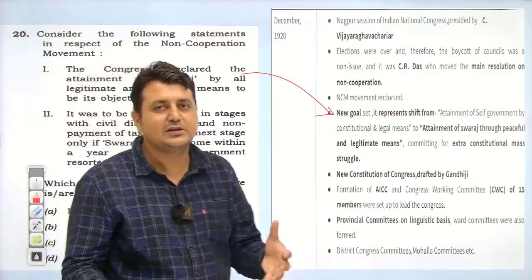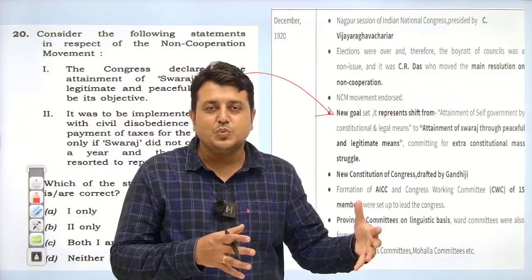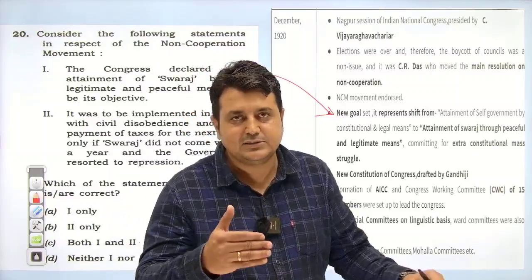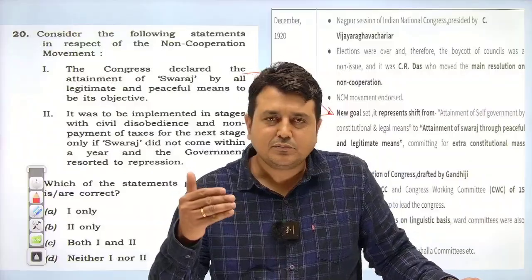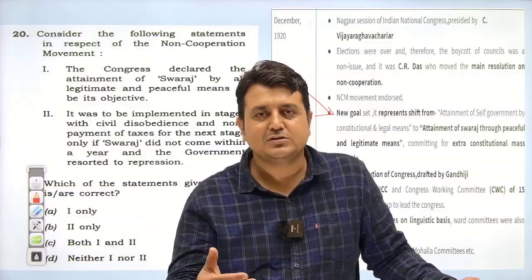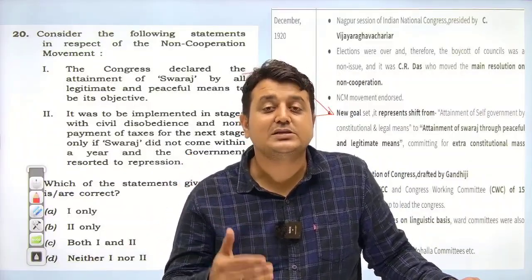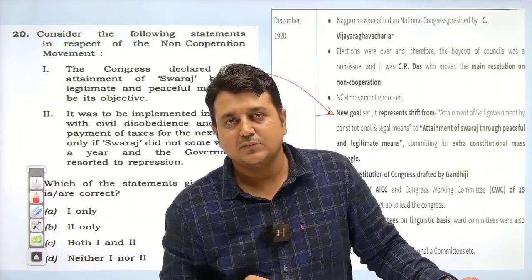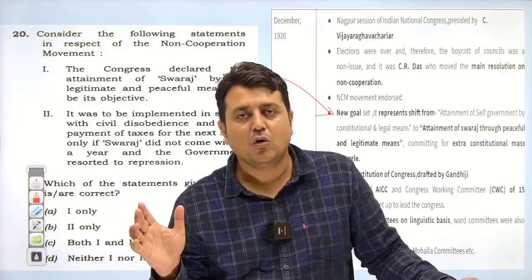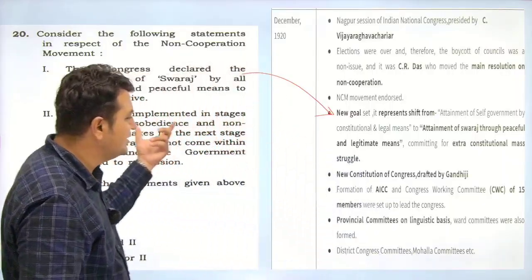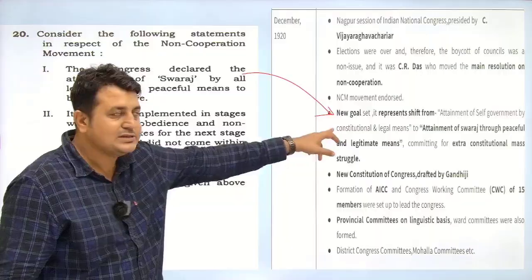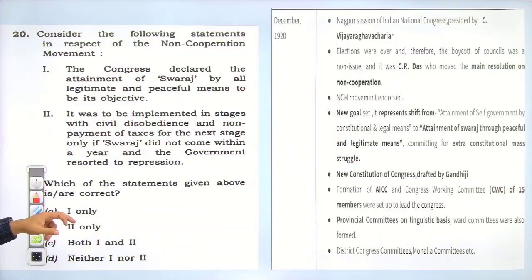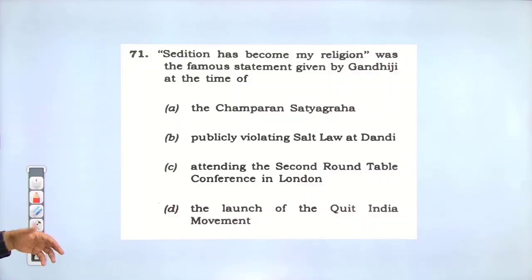Yes, of course, Gandhi said that you will get Swaraj within 1 year if you follow me. But when it was not possible, when Gandhi realized that the Britishers were not ready to negotiate with us, that is why Gandhiji decided to launch the civil disobedience movement from Bardoli. Due to Chauri Chaura, as you know, Gandhiji suddenly called off the non-cooperation movement. So both statements are correct. Of course, it is true. One statement is here and one I mentioned in the classes also. You can go through the video, you will get to know that. Yes, so this was directly asked in the question.